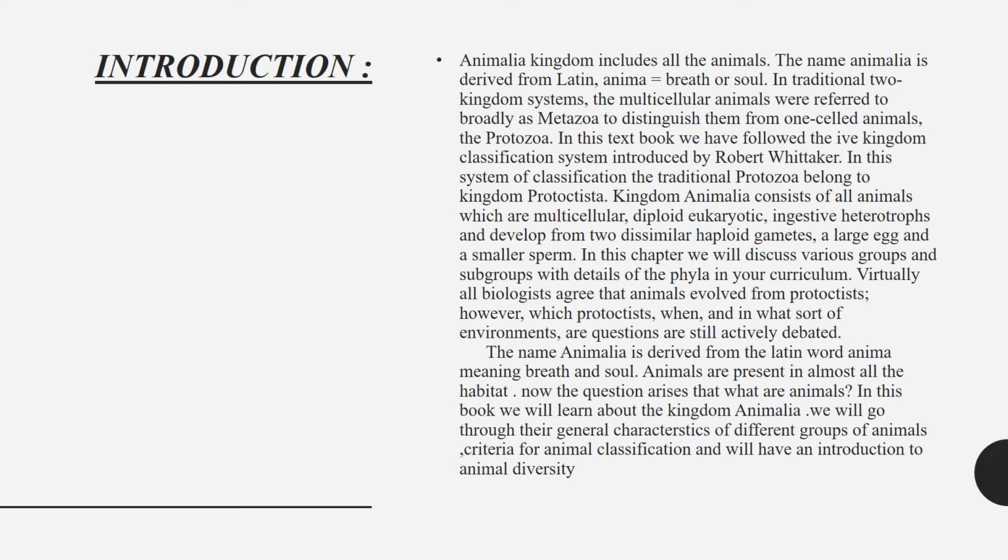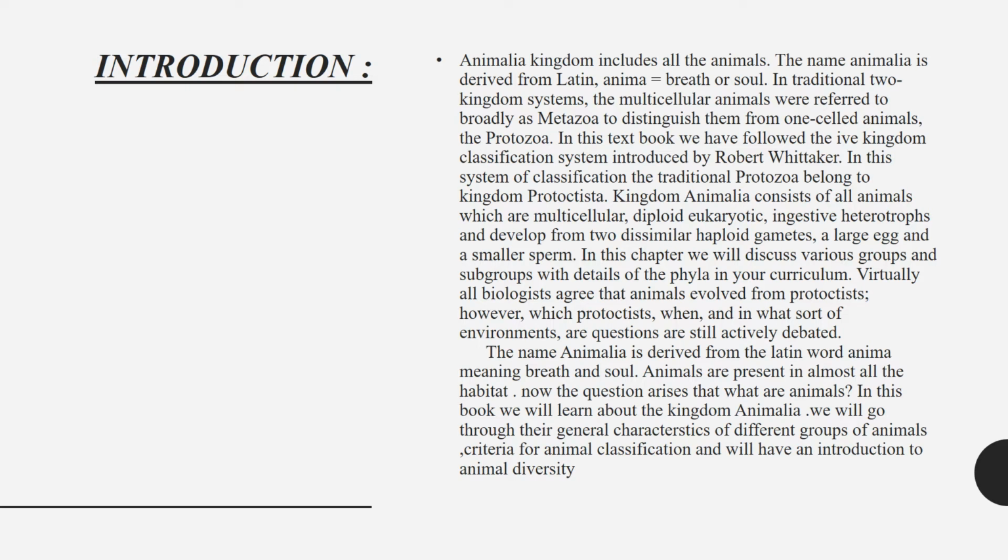Introduction. Kingdom Animalia includes all the animals. The name Animalia is derived from Latin anima, meaning breath or soul. In the traditional two-kingdom system, the multicellular animals were referred to broadly as metazoa to distinguish them from one-celled animals, the protozoa.